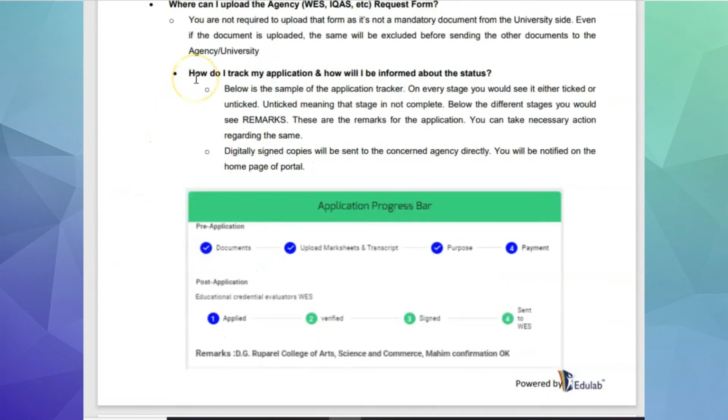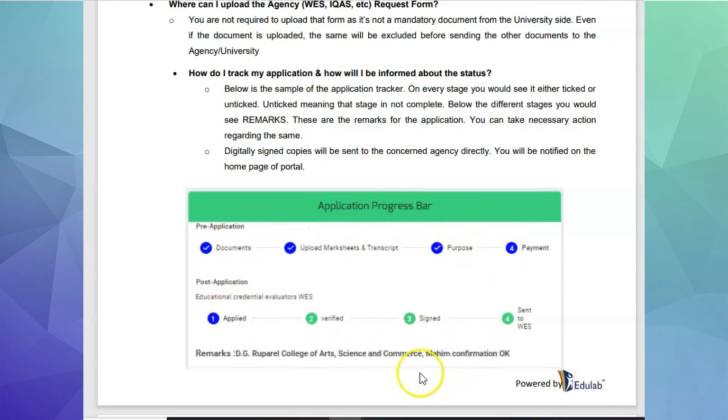Next question is, how do I track my application? How will I be informed about the status? So please note that Mumbai University has a beautiful process and it is indicated in the form of ticks. They will give you the application progress bar.